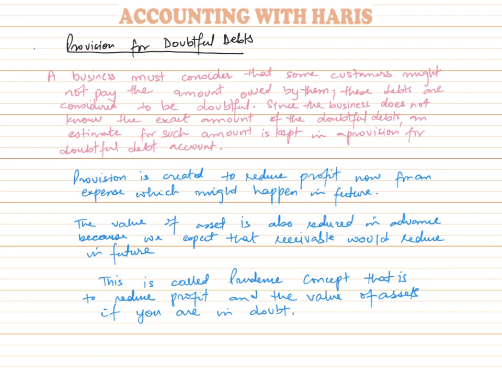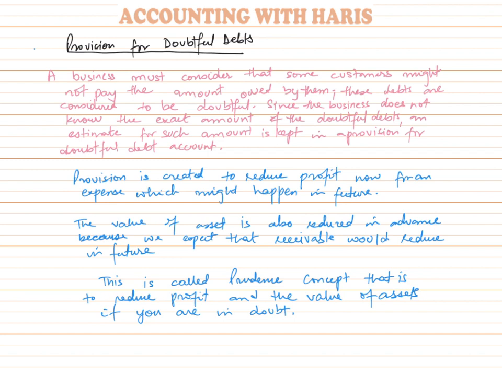So if I talk about the definition, a business must consider that some customers might not pay the amount owed by them. These debts are considered to be doubtful. Let's say we sold goods on credit to someone and we do not know if all of those customers would pay us the amount in future or not. So in order to incorporate the loss that is going to happen in future, we'll have to make entries for provision for doubtful debts.